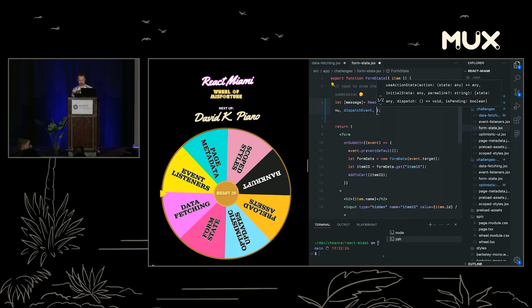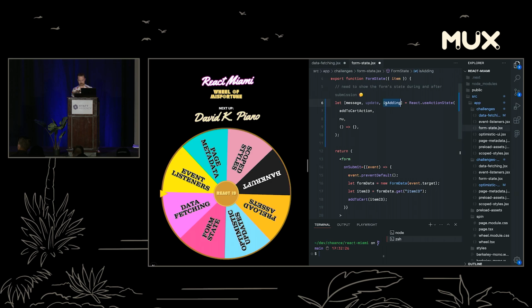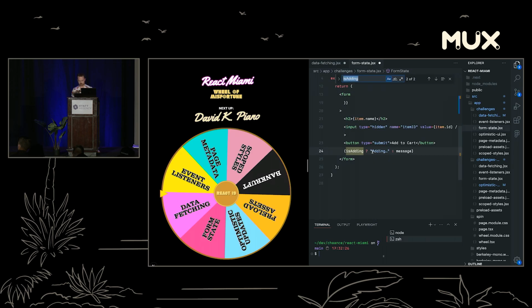I think we just pass it a reducer. So we're going to get back our update, and an isAdding flag that says, hey, are we currently busy, right? So now we can use this flag to then render our message.